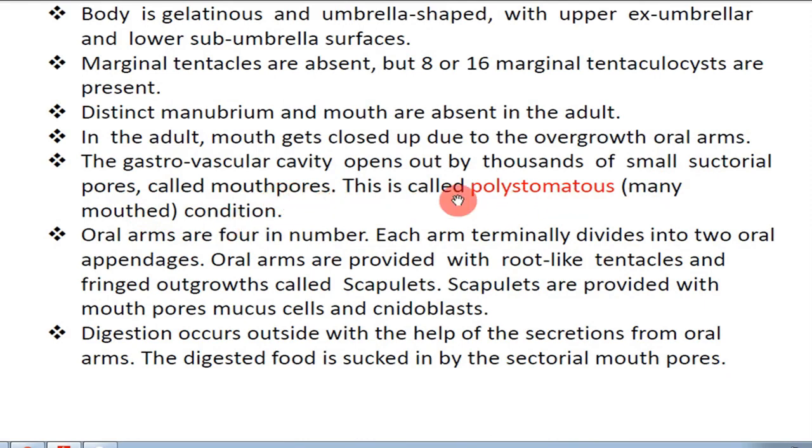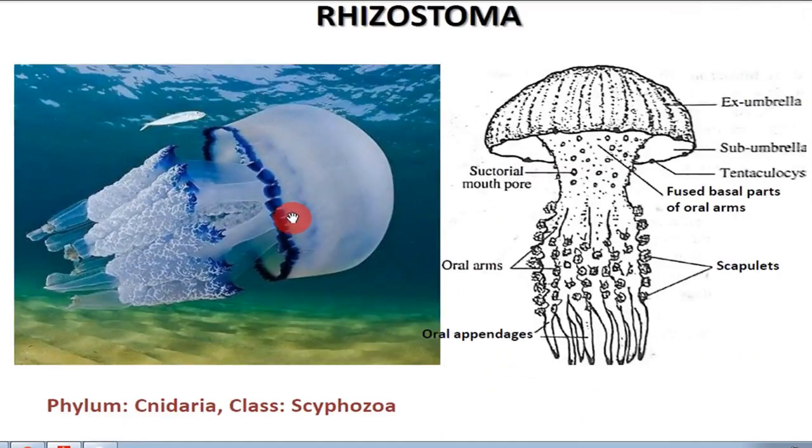This is called the polystomatous condition, that means many-mouthed condition. The actual mouth is closed, but the gastrovascular cavity has thousands of small pores or mouth pores. So there are numerous mouths, thereby it is called polystomatous.